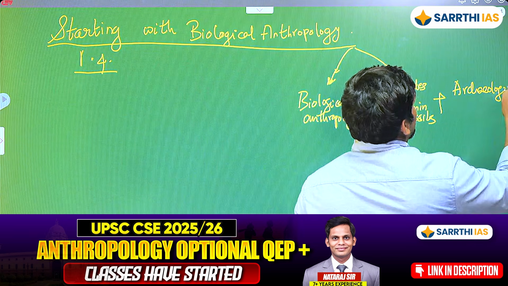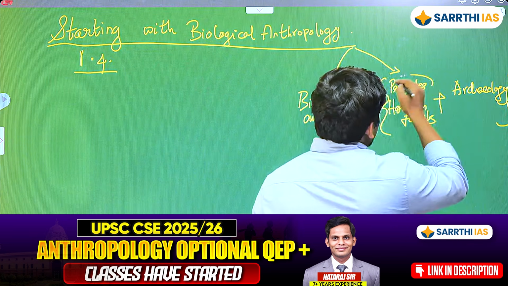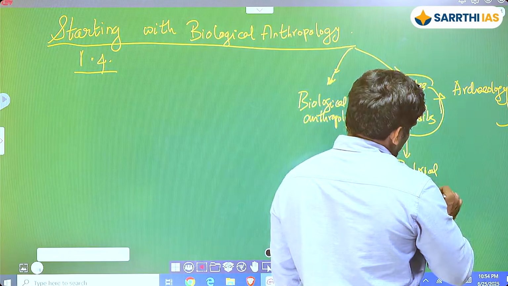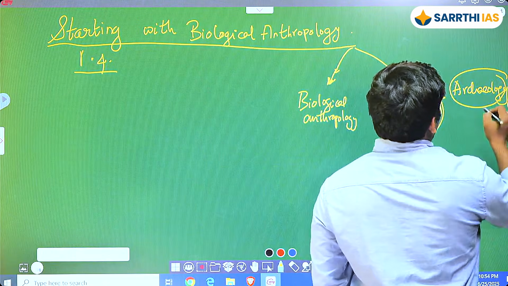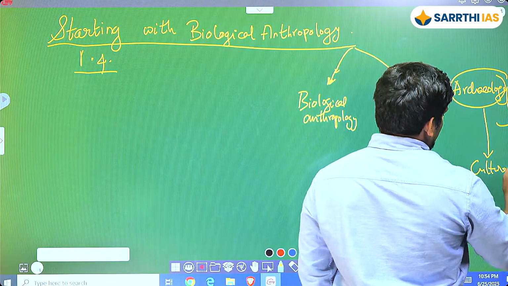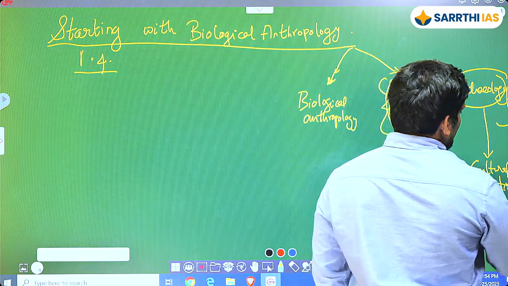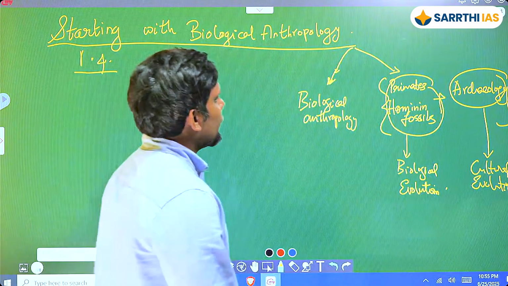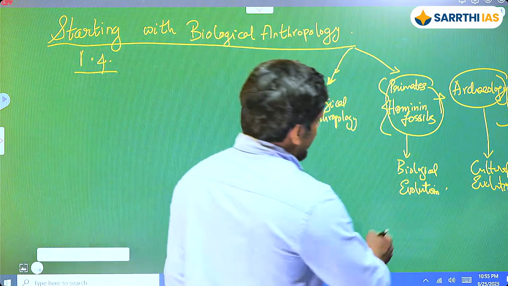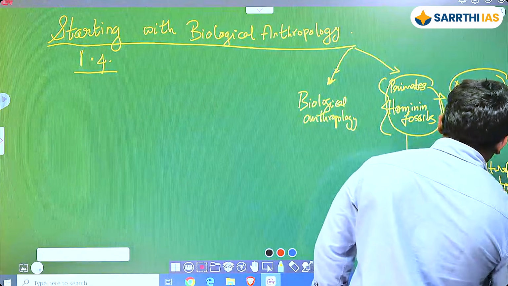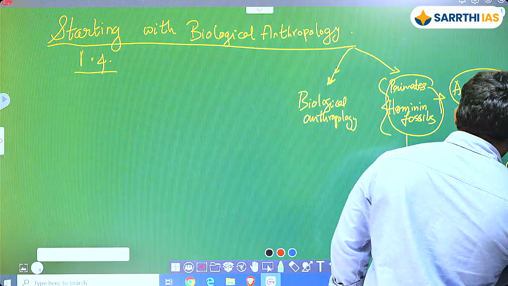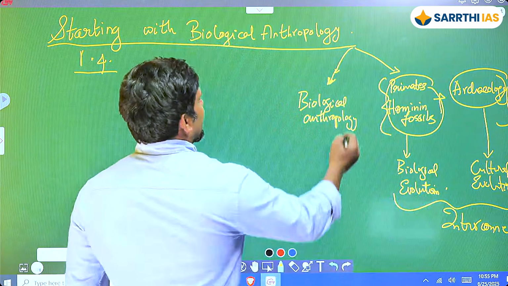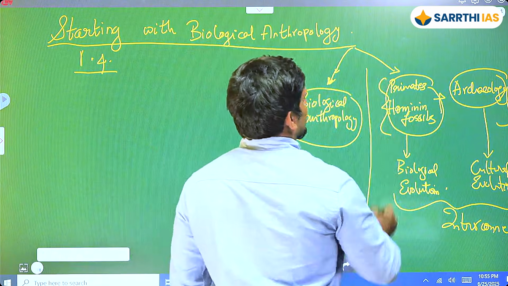It makes a lot of sense because this part is your biological evolution, and this part is going to be your cultural evolution. You have a lot of ability to interconnect both of these. So there is ability to interconnect here. This is going to be a module, and this is going to be another module.